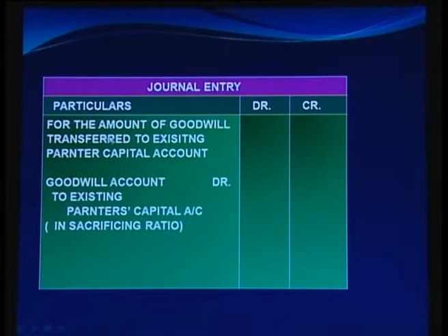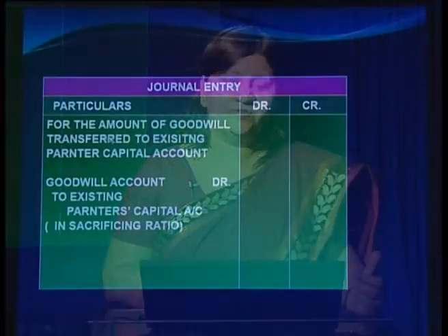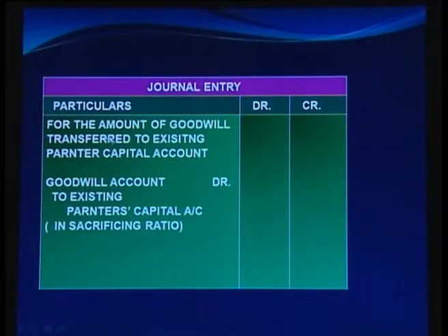Now, the next entry which we are going to pass is for the amount of goodwill transferred to the existing partners' capital accounts. So, the portion of the goodwill which is brought in cash by the new partner has to be shared with the old partners in the sacrifice ratio. So, goodwill account debit to existing partners' capital accounts, and the amount will be shown individually for each partner in their sacrificing ratio.